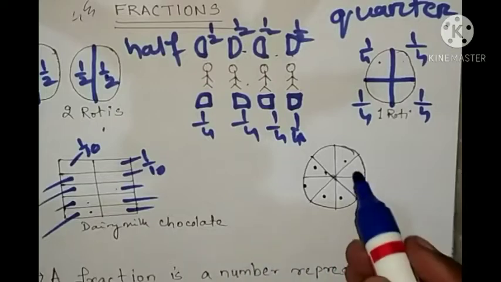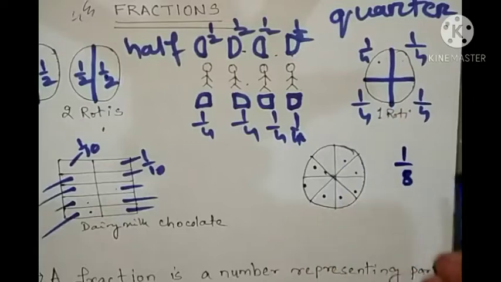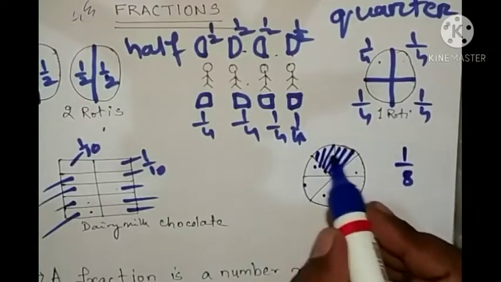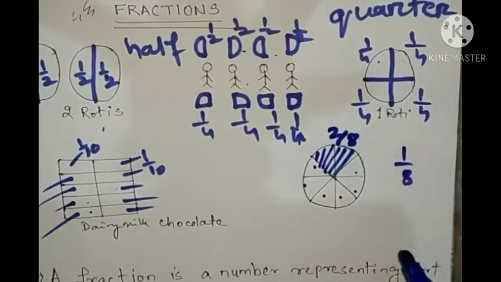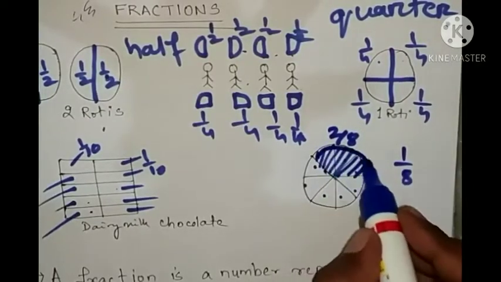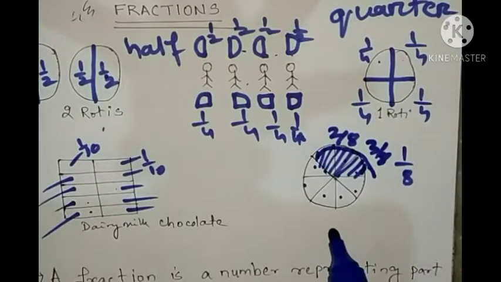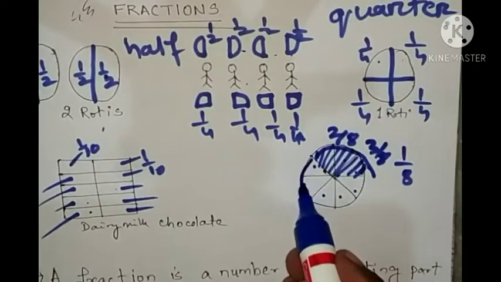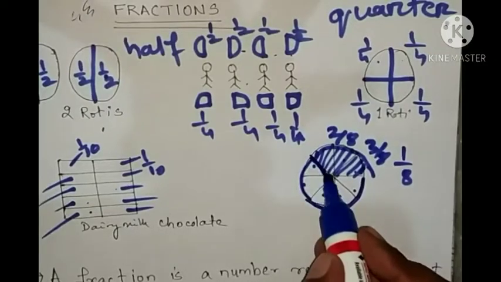So 8 parts means each part is known as 1 by 8. If I take 2 parts, 1, 2, these 2 parts. So if one part is 1 by 8, then 2 parts is how much? 2 by 8. If I take 3 parts, these whole 3 parts are known as 3 by 8. Okay, like that. This is 3 by 8.